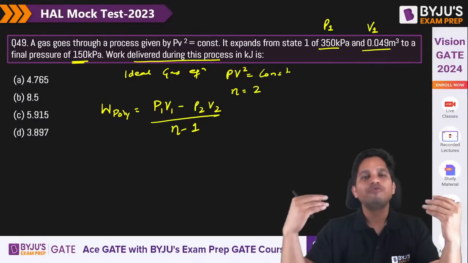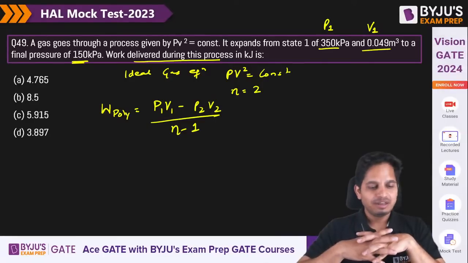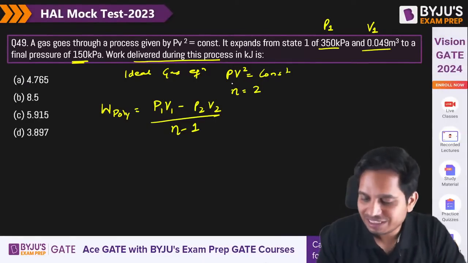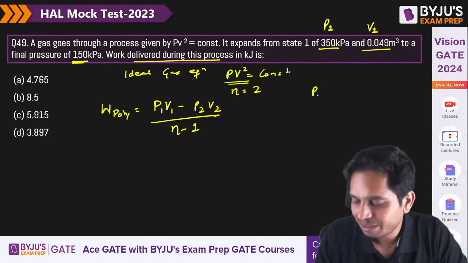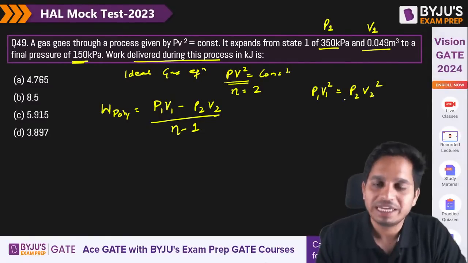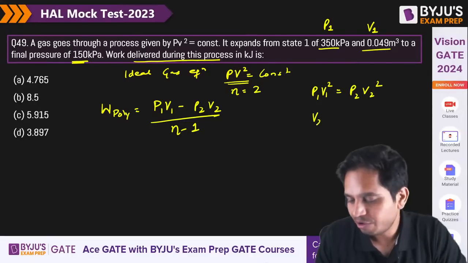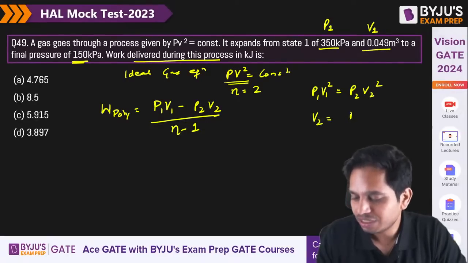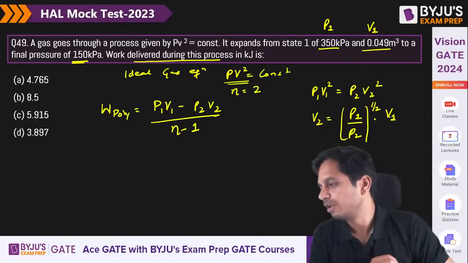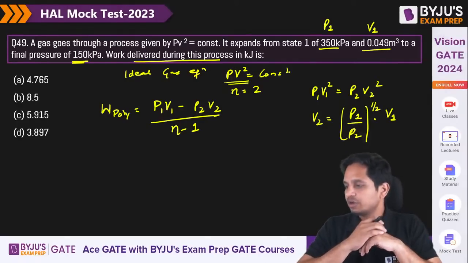How to calculate V2? Very simple, right? This is the equation. So I can say P1V1² is equal to P2V2². Yes? I need to calculate V2 is equal to (P1 by P2)^(1/2) into V1. That is what we are going to do.